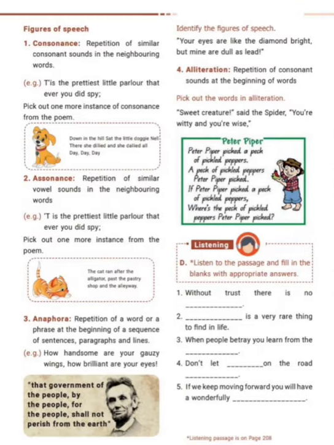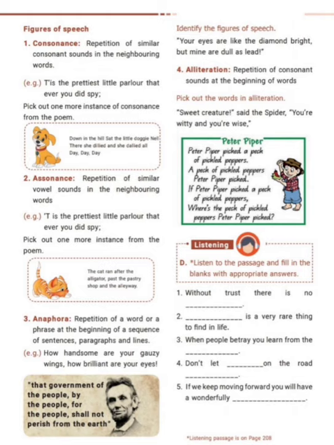Then identify the figure of speech. See, your eyes are like the diamond bright, but mine are dull as lead. See, what is the figure of speech given here? Can you identify? The word "like" is there. So it is simile. Okay, comparing using like or as. See, your eyes are like diamond bright. So what is that? Direct comparison. It is a simile. Fine.